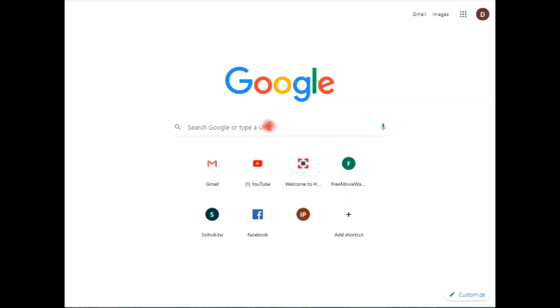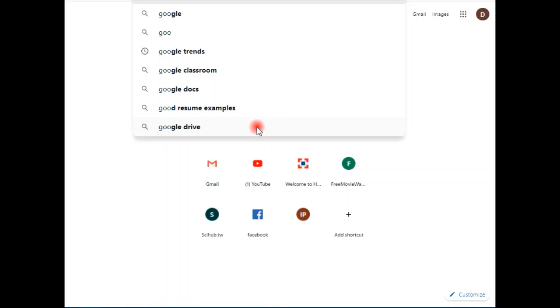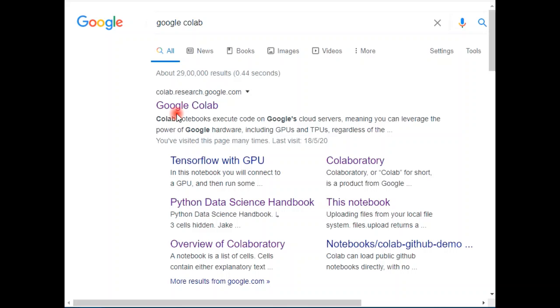As I'm making you aware again, we are working on the Google Colab platform because it is easily available everywhere. You only need internet. That's why we prefer the Google Colab platform. First of all, you have to start with your Google Colab. Those watching this video for the first time should go to Google Colab first.